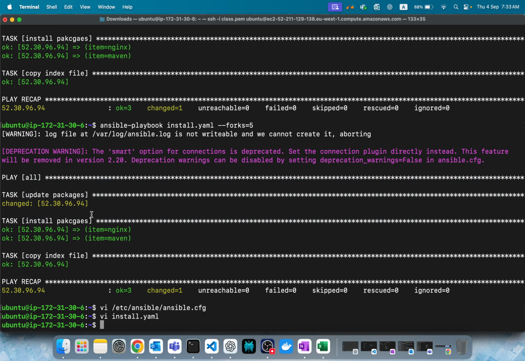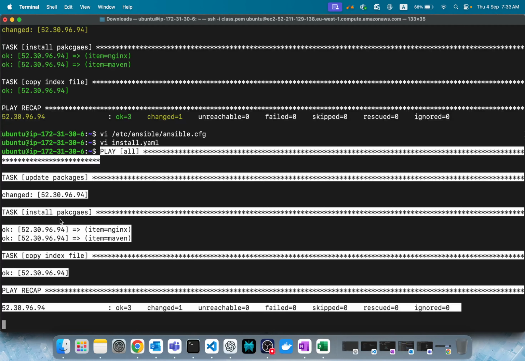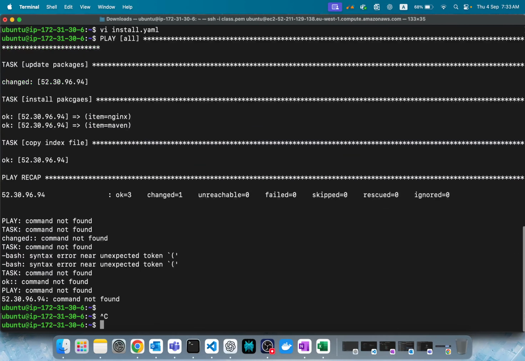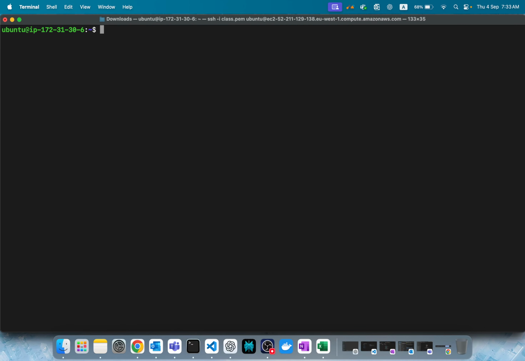Then it will go to the next 5 servers, like batching. Batch wise, it will run the whole playbook, not just one task. You got what I'm saying? What's the difference now?